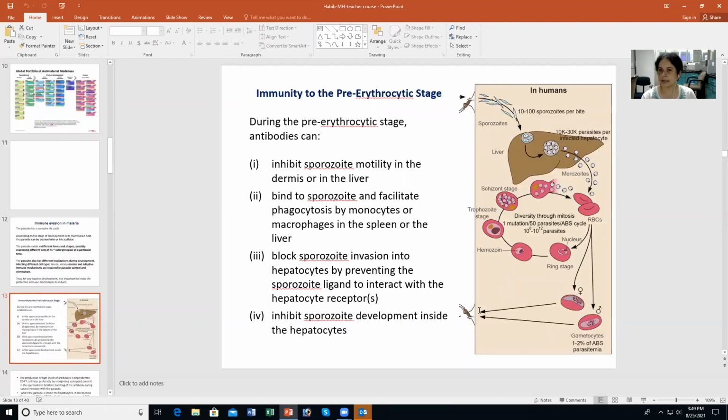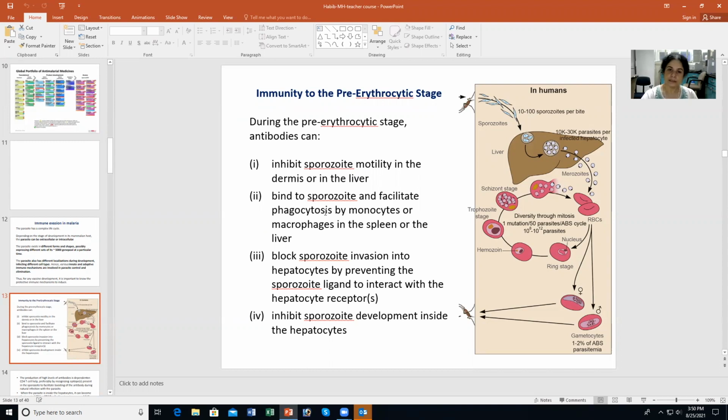Now, this is the same figure I was talking about earlier, but here we are only looking at the human. If you have to have immunity to the pre-erythrocytic stage in an infection, then antibodies generated during the immune response can affect this pre-erythrocytic stage, the sporozoite and the liver stage, in different ways. Antibodies can bind to the sporozoite and inhibit its motility in the dermis of the skin or in the liver. So you can have antibodies that recognize surface proteins, and because they bind to the sporozoite, they can inhibit its motility, which is extremely important for it to migrate through different cells and reach the liver.